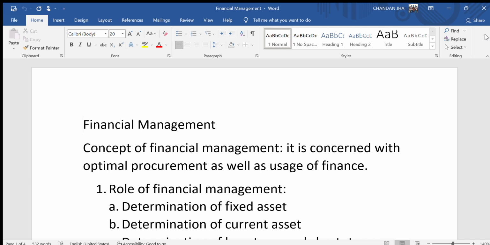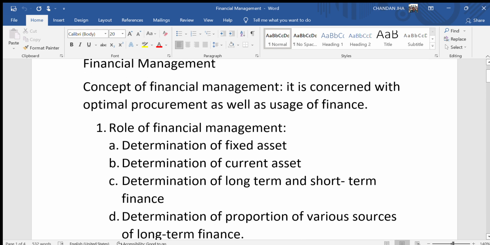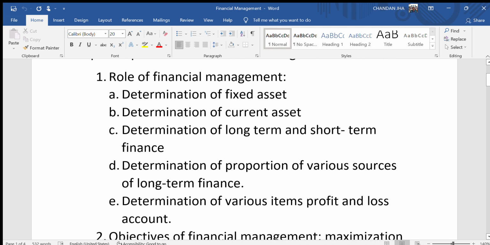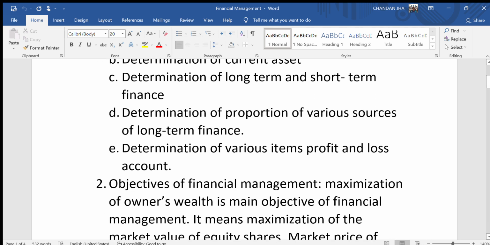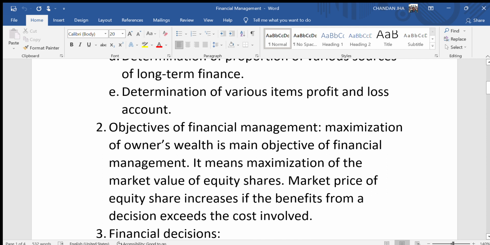Concept of financial management: it is concerned with optimal procurement as well as usage of finance. First, role of financial management: determination of fixed assets, determination of current assets, determination of long-term and short-term finance, determination of proportion of various sources of long-term finance, determination of various items of profit and loss account.